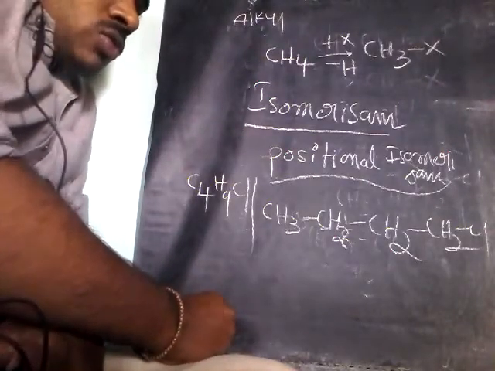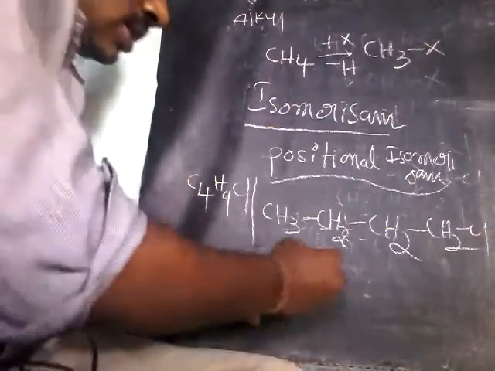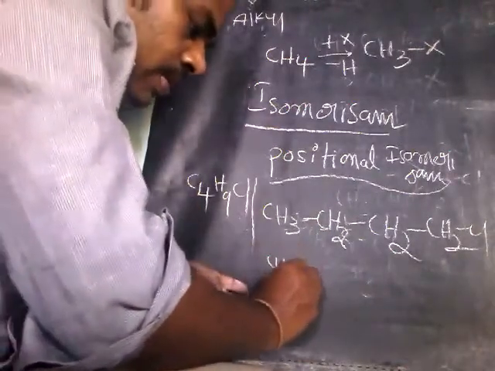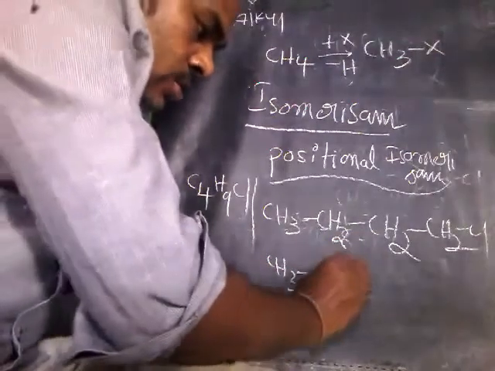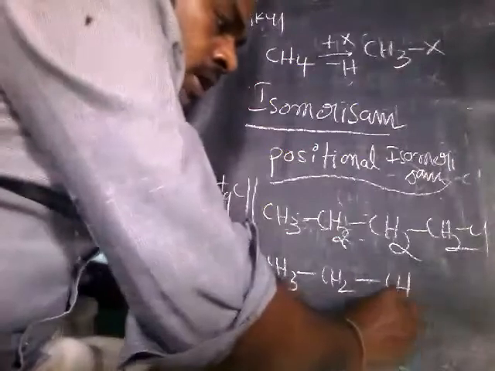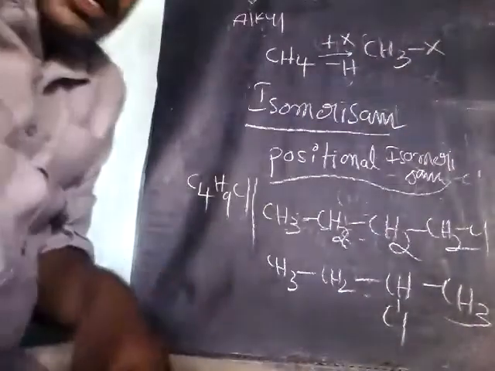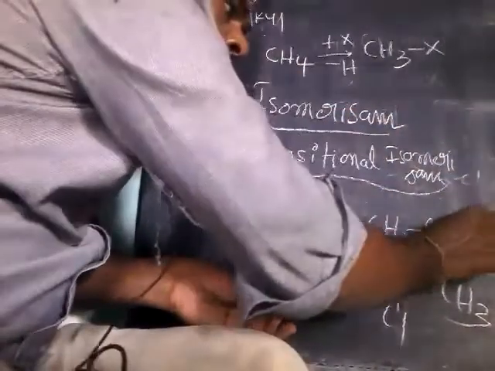Now this compound exists in another way, like this: CH3 bond CH2 bond CH bond Cl bond CH3. Observe the chlorine position here.